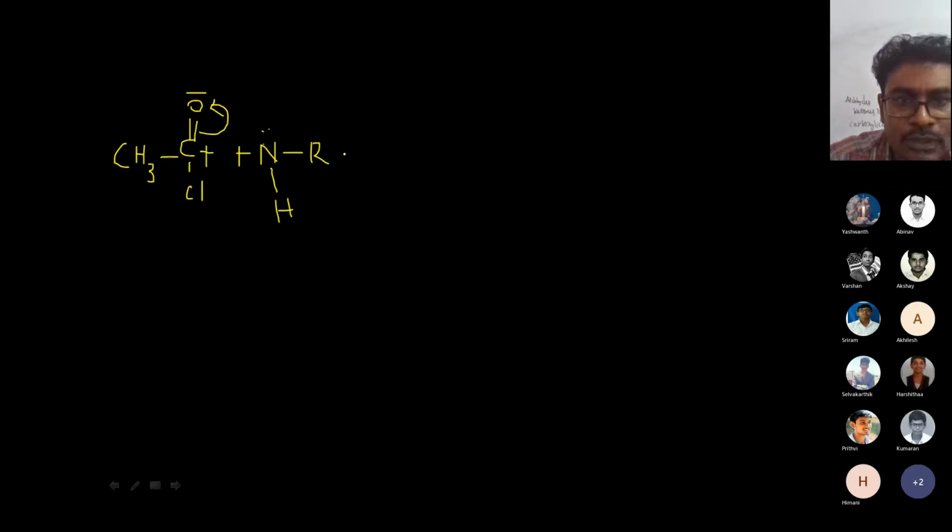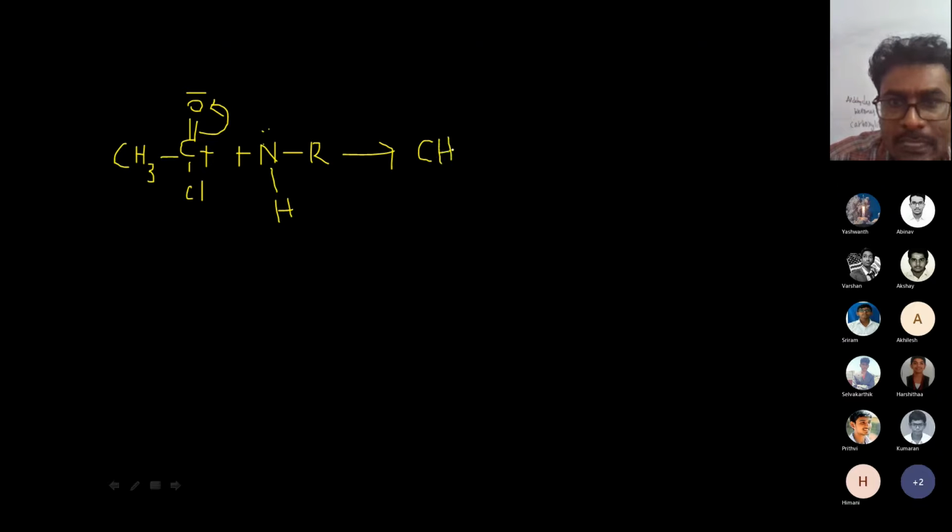This is the C double bond O group, here a Cl group, and here a CH3 group. Suppose nitrogen comes here. I take a primary amine, which has one carbon chain and a hydrogen atom. Whenever it reacts, the bond will break like this, because oxygen is more electronegative, giving minus and plus.